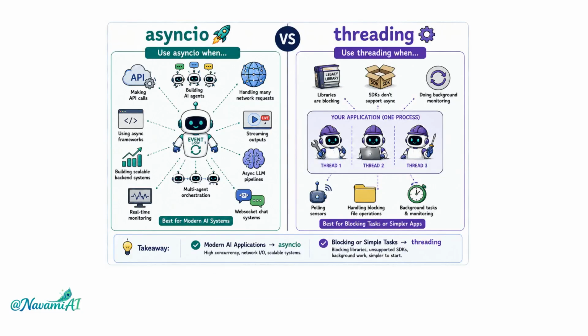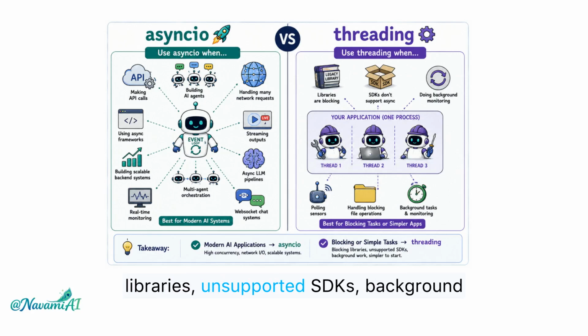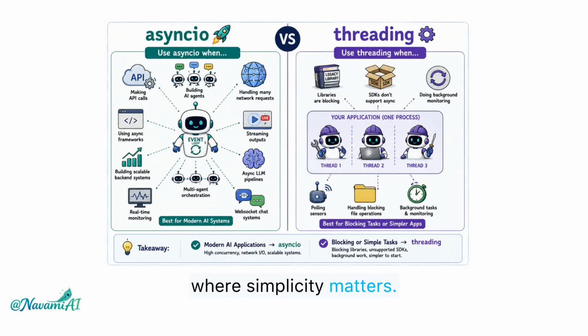Now, the big question is when should you use async IO and when should you use threading? Use async IO when your application spends lots of time waiting for things like APIs, AI models, network requests, or streaming data because it scales extremely well. Use threading when you're working with older blocking libraries, unsupported SDKs, background monitoring, or smaller applications where simplicity matters. A good rule of thumb is async IO for modern AI systems and threading for blocking or simpler tasks.